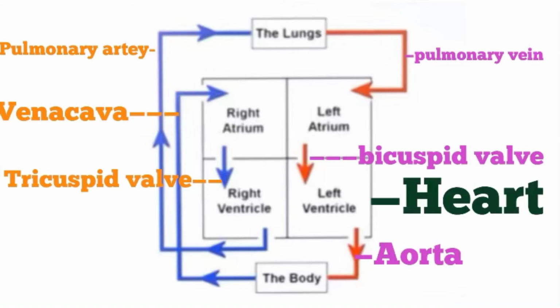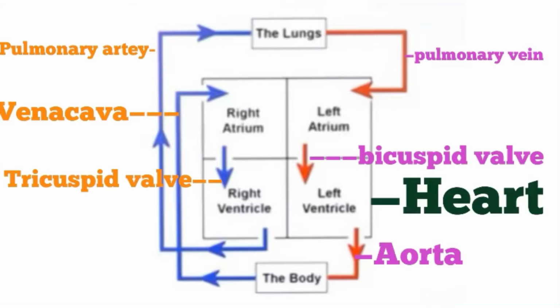Now from the left atrium it goes to the left ventricle and it is done by the bicuspid valve. What is the function of this valve? This valve prevents the backward flow of blood to the left atrium. From the left ventricle it is transported to all the parts of the body through the largest blood vessel, or you can say the largest artery, that is aorta.